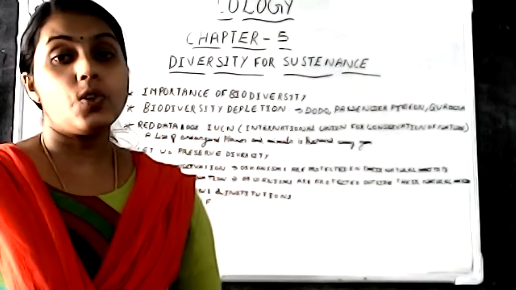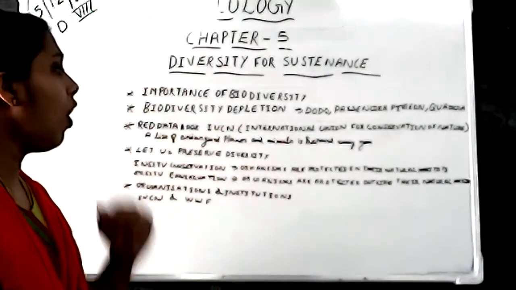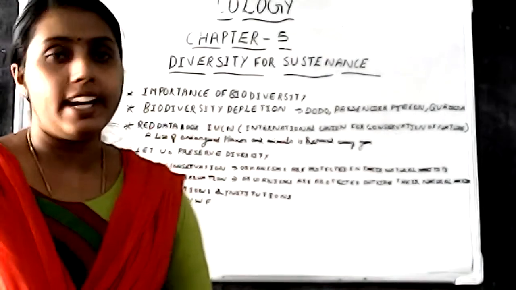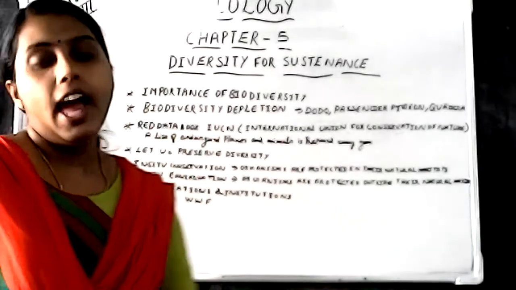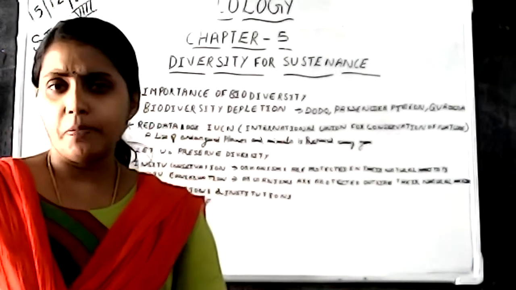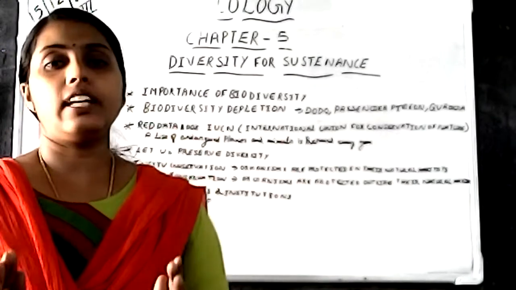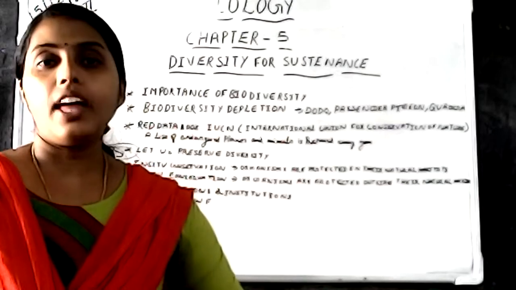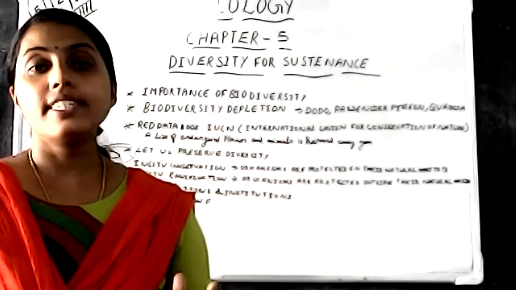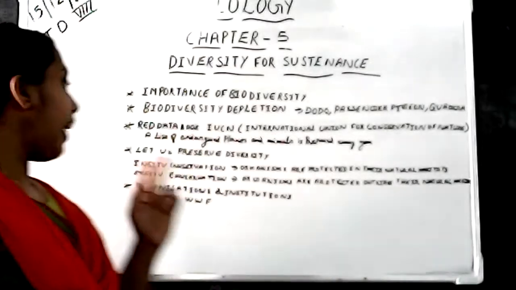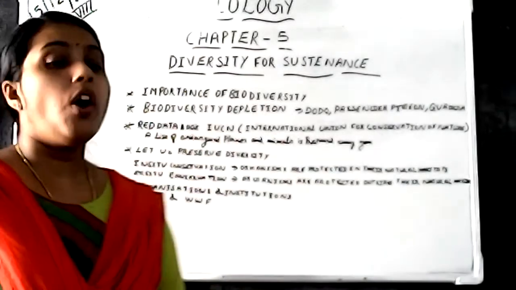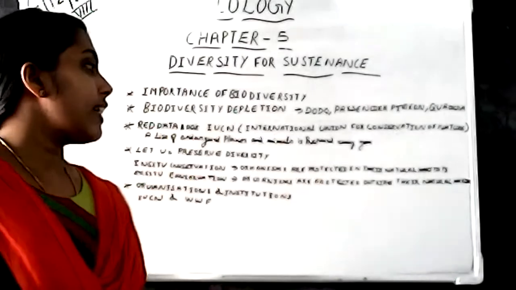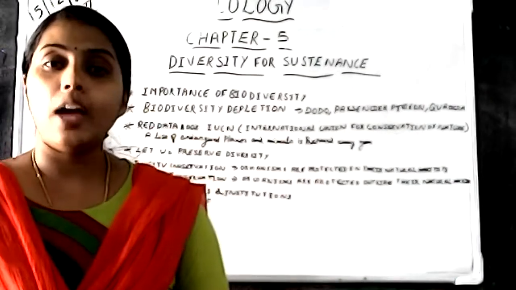Under in situ conservation, organisms are protected in their natural habitat. So where these organisms are living, right there, they are protected from the attack of humans. That is in situ conservation. And ex situ conservation means organisms are protected outside their natural habitat.